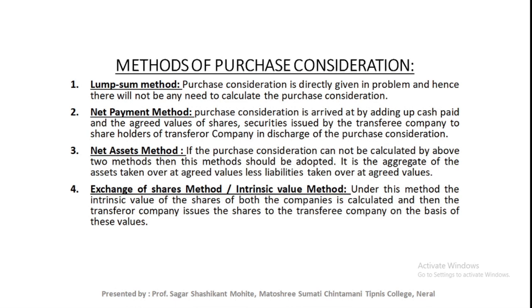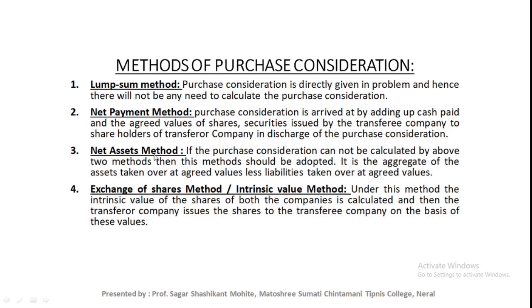That means the equity shareholders' account is to be settled through equity shares, preference shares, cash, etc. And also preference shareholders are to be settled through equity shares, preference shares, cash, etc. All the information is provided in the problem. There is no balance in the second method. Exact information is provided in the net payment method.